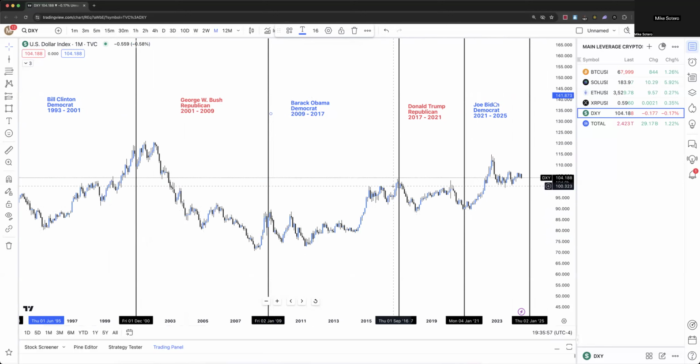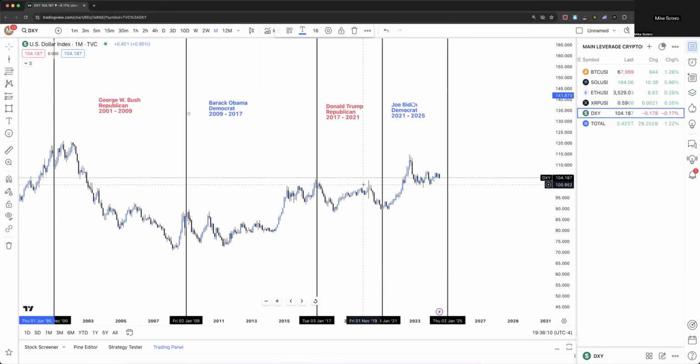Now, the purpose of me showing this to you is not saying the dollar and the stock market are going to do completely the opposite, or gold and the dollar are going to do completely opposite. They can both go up, but we're showing this from an educational point of view.